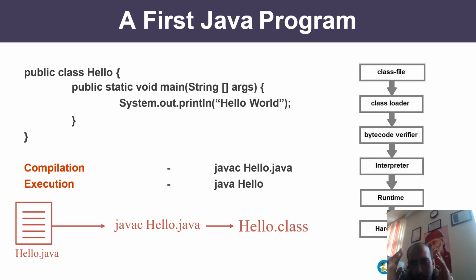So to avoid the confusion of remembering two names, Java suggests that please take the file name the same as the name of the class. So I hope you are clear about whatever I said, and if you are not clear, please rewind the video and listen again. I am sure that you will get to know what is happening while we compile our Java program.